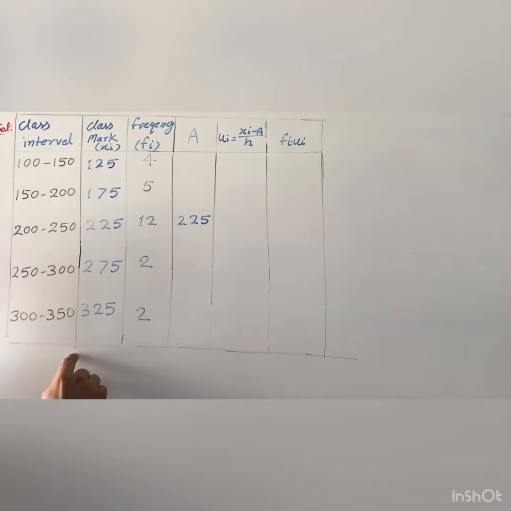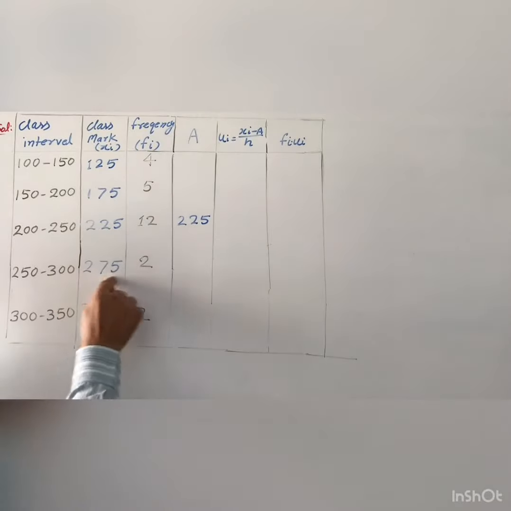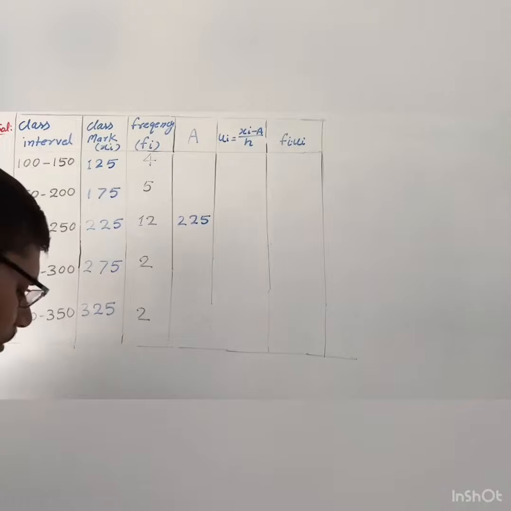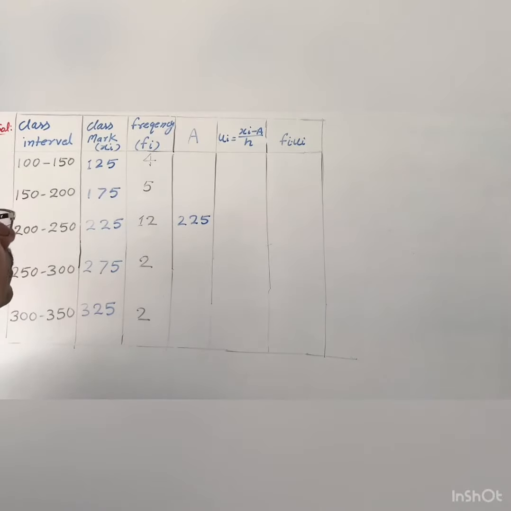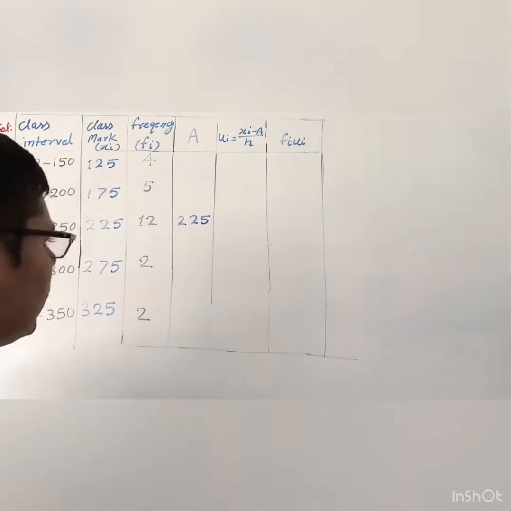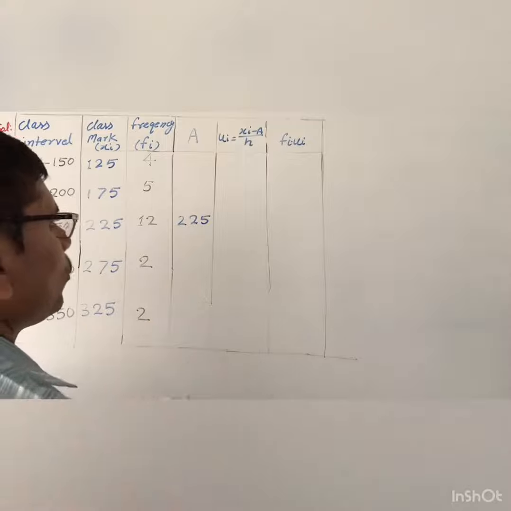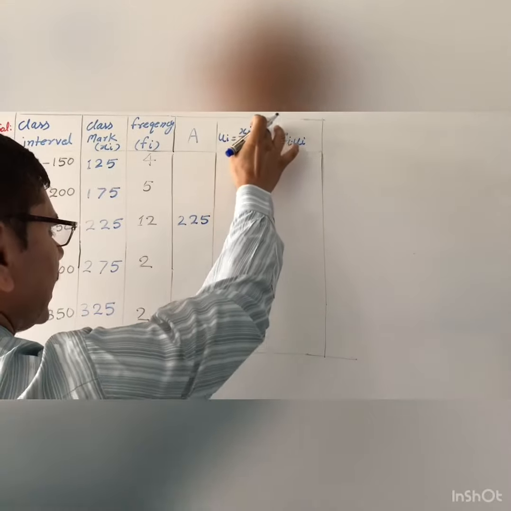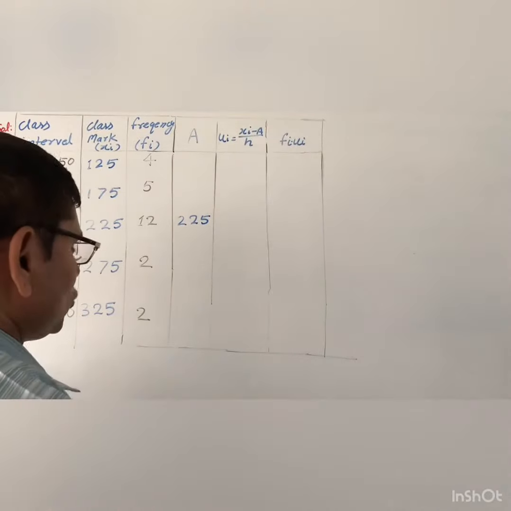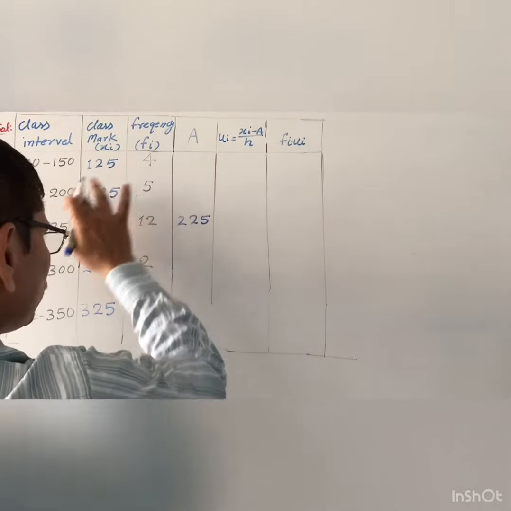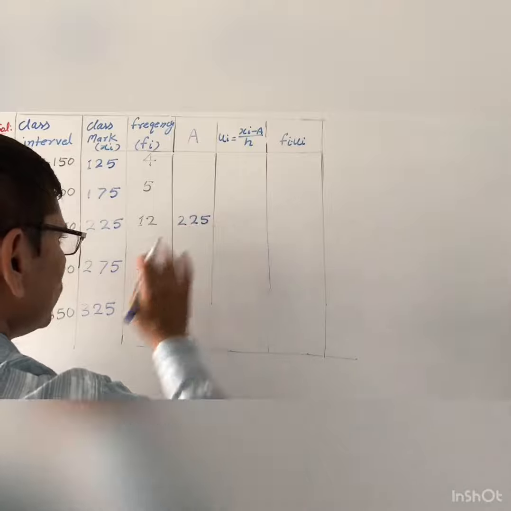If there were one more class interval, we could take this one or this one too, remember. So let us see, here we got the assumed mean 225. Okay, now you see here we will find ui, and ui means xi minus a upon h. So xi means this is 125 and a is 225.